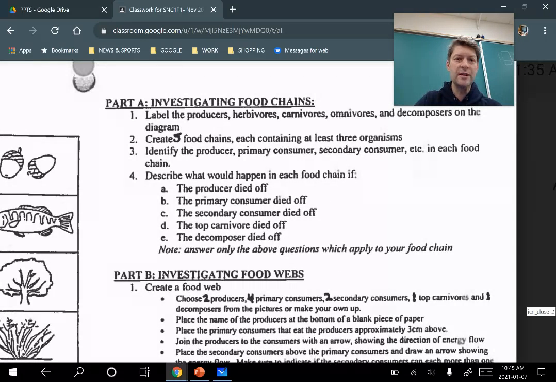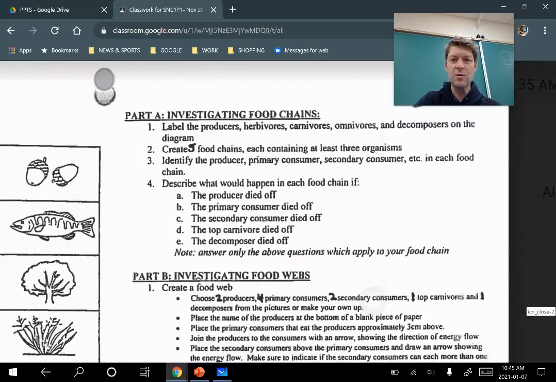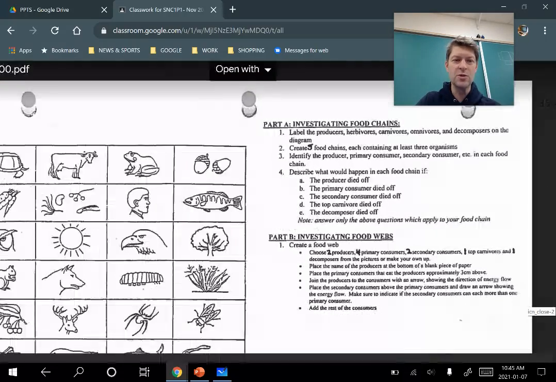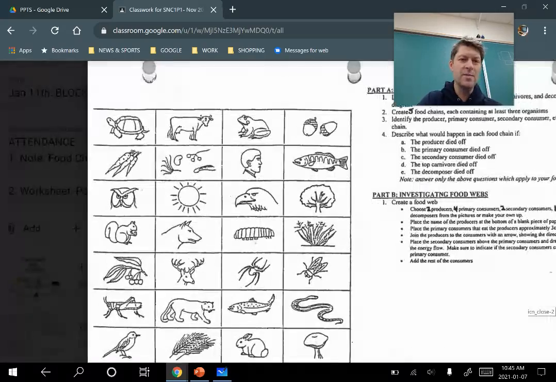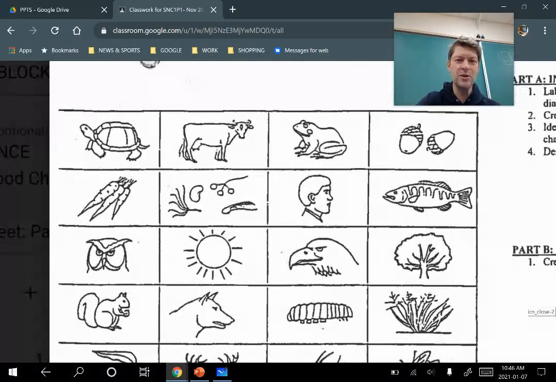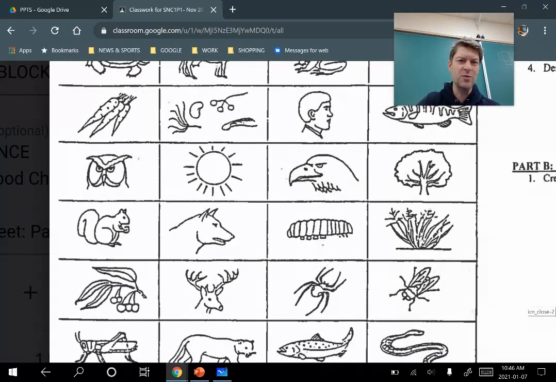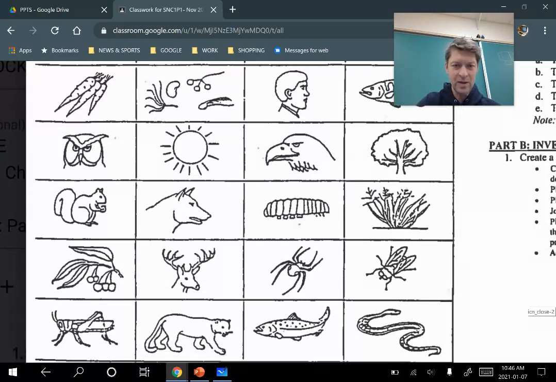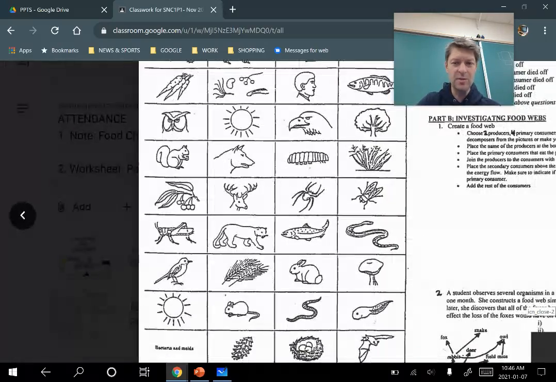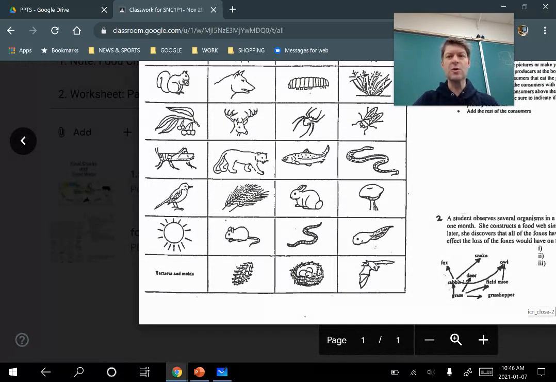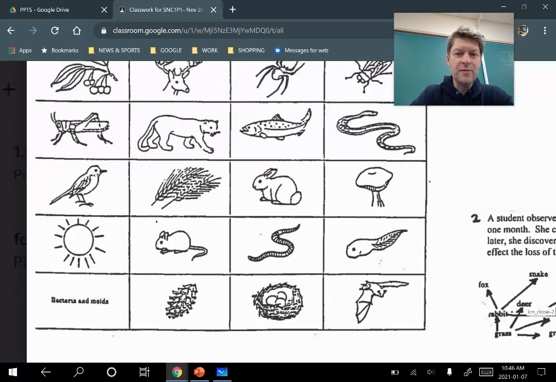So it wants you just to label the producers, the herbivores, the carnivores, the omnivores, the decomposers on the diagram. Now, the main challenge I've had with doing this with students before is there's some things that they're like, well, what the heck is that? But you should, for the most part, be able to label it as a producer, consumer, or decomposer, whether or not you know exactly what the name of it is.